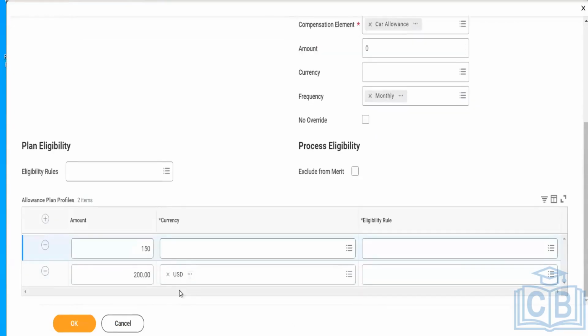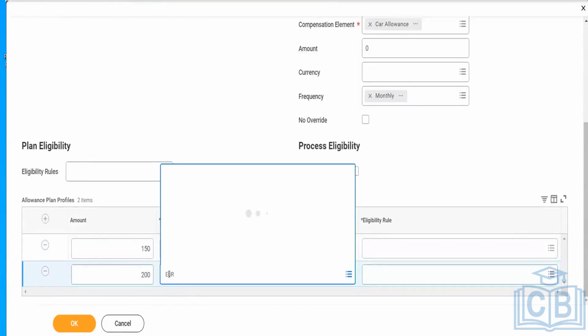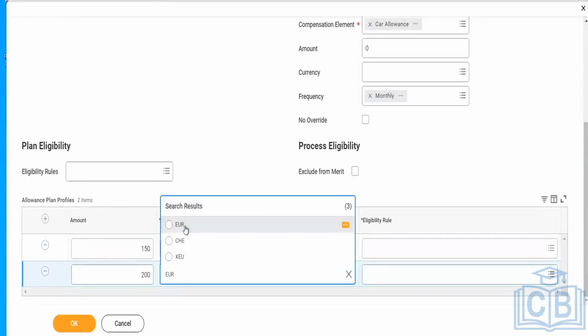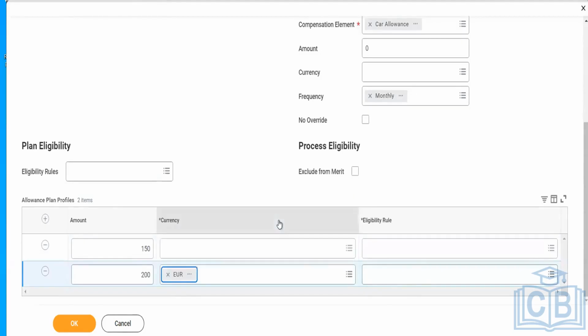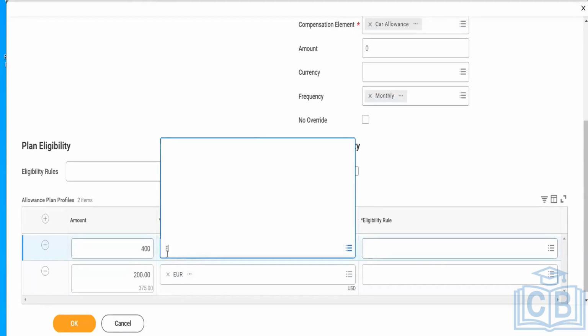Let's take an example and talk about the Netherlands. It's 200 euro. I will define the eligibility here: the worker is from the Netherlands. The system reads the eligibility rule and populates the data accordingly. Here I will again define 400, again in euro.